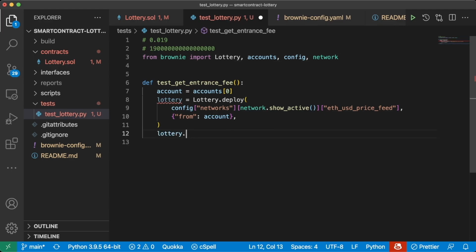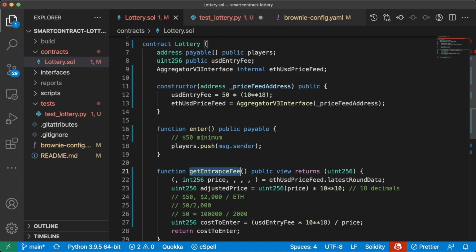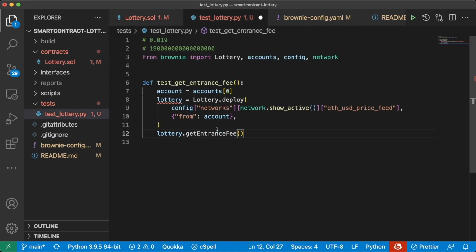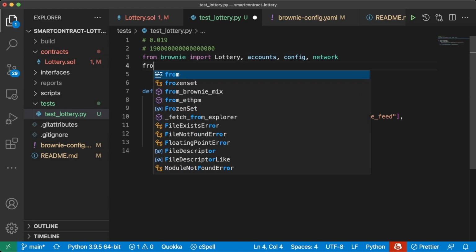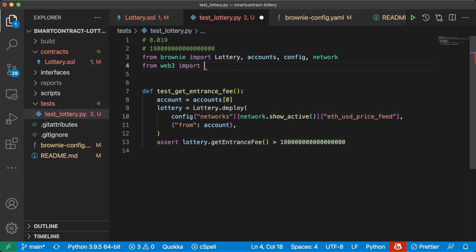And now we can do our kind of quick and dirty test. We can do lottery.getEntranceFee. Am I spelling that right? Get entrance fee. Yes. Assert lottery.getEntranceFee should be greater than, let's just go down one, 18. Or if we wanted to make sure we're actually doing this right, we'll do from web3 import Web3.